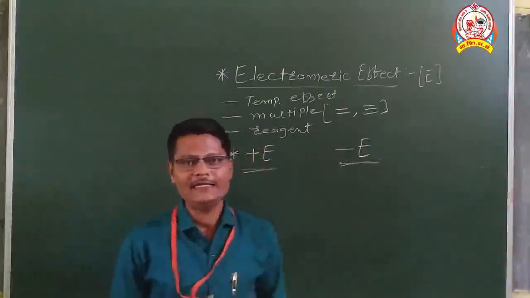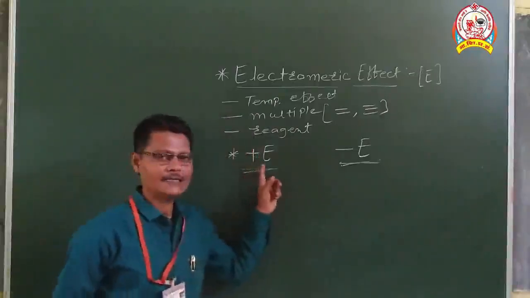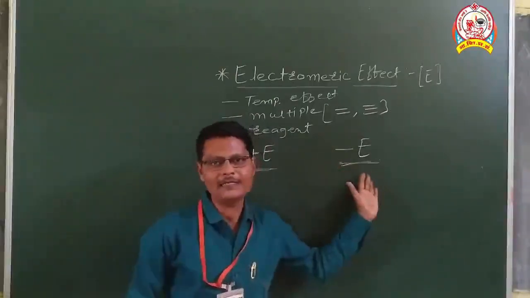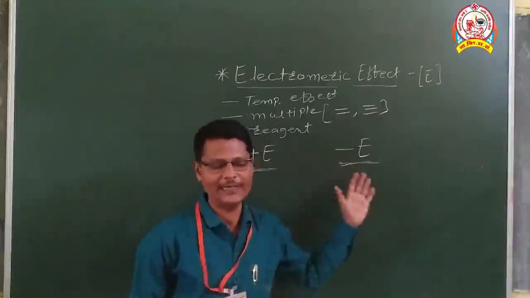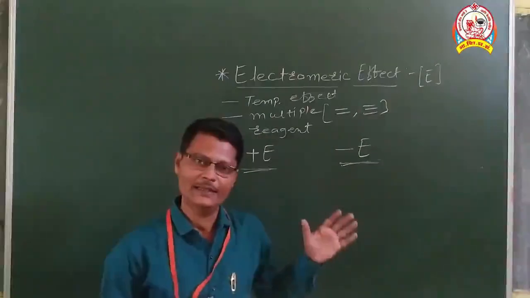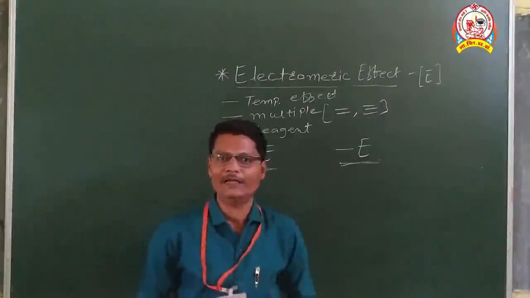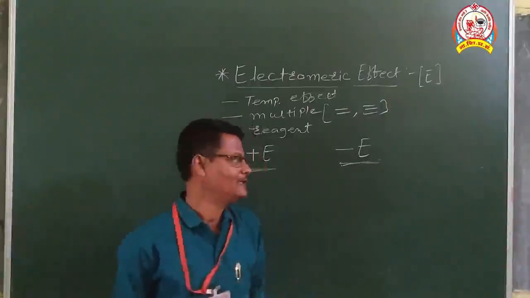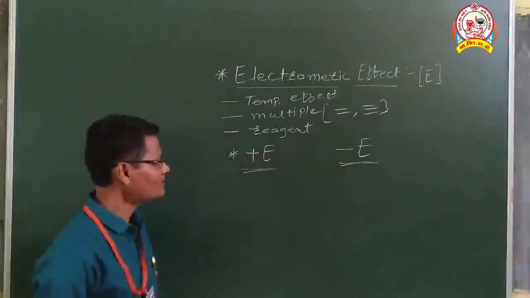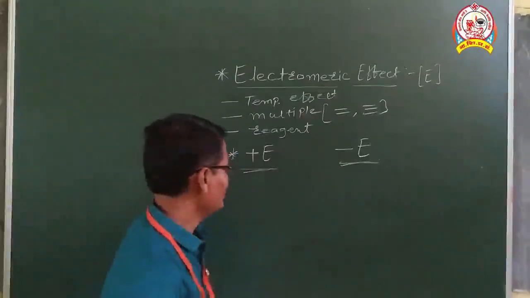That electromagnetic effect is divided into two types. The first type is plus E, meaning positive electromagnetic effect, and the second type is minus E, that means negative electromagnetic effect. Just like inductive effect has plus I and minus I, electromagnetic effect also has two types, positive electromagnetic effect as well as negative electromagnetic effect. Now we will see what happens in positive electromagnetic effect with an example.